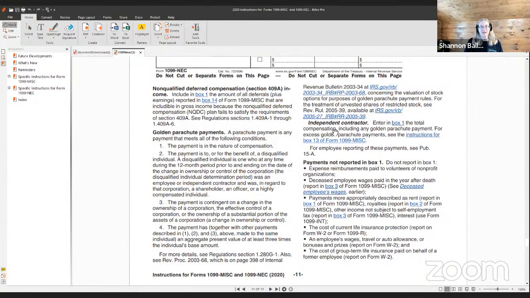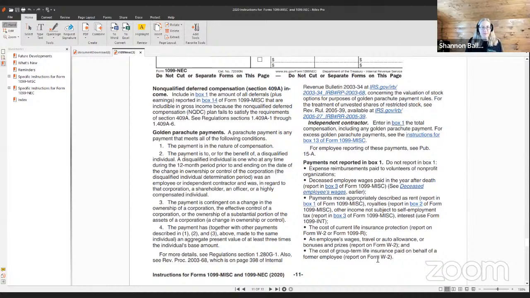And then it shows here on the actual 1099, this part here, non-qualified deferred compensation, section 409A income. Include in box 1 the full amount of the deferrals plus earnings reported in box 14 of the Form 1099 miscellaneous that are includable in gross income because the non-qualified deferred compensation plan fails to satisfy the requirements of section 409A. And there are regulations to take a look at.